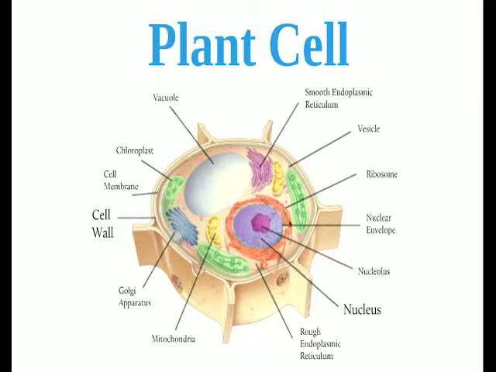We have the ribosomes, and they're located on the rough endoplasmic reticulum, just like in the animal cell. And then we have the nucleus, which is made up of the nucleolus and the nuclear envelope. We also have mitochondria, just like in the animal cell, and the Golgi apparatus is the same as well. So the things that are special here are the cell wall and the chloroplast. It's important that you remember that those two are found only in a plant cell. So these are the two kinds of eukaryotic cells, cells with nuclei.